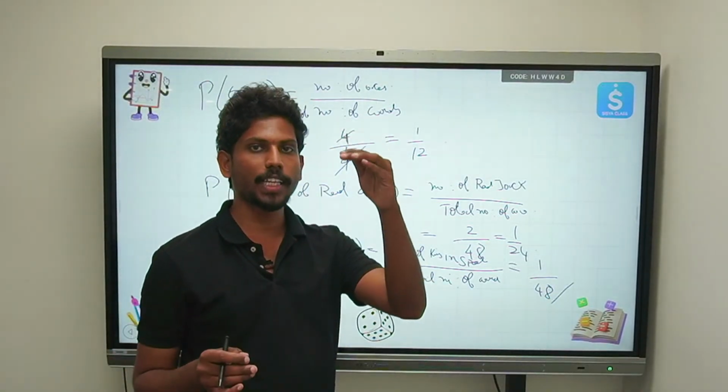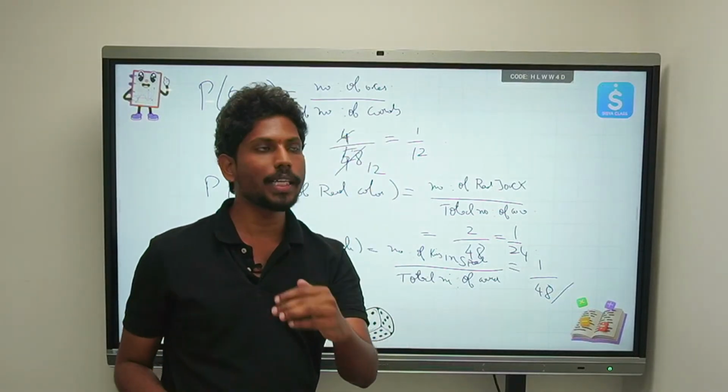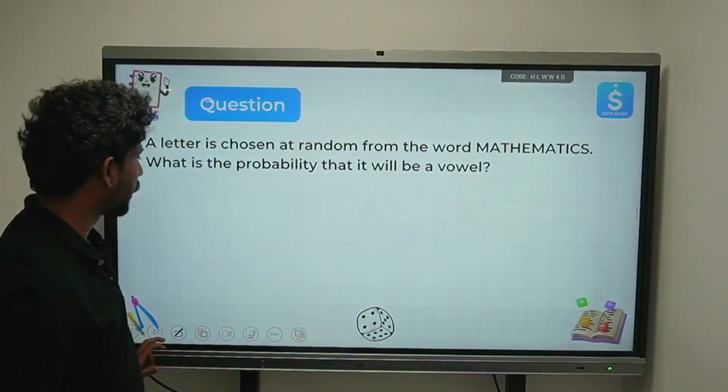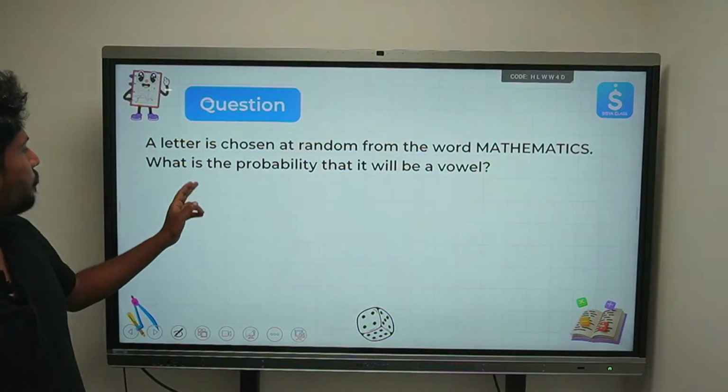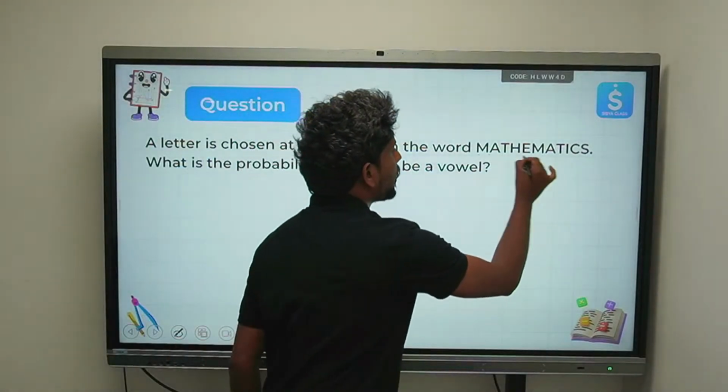So this is how you clearly write your answer. Make sure when you're writing the answer, you write it in a sequence of steps. Don't conclude your answer in one line. Write down everything very clearly. Right? Now, see here. There is a question on the word mathematics. Please read the question.